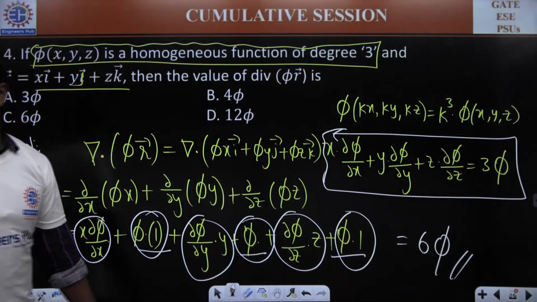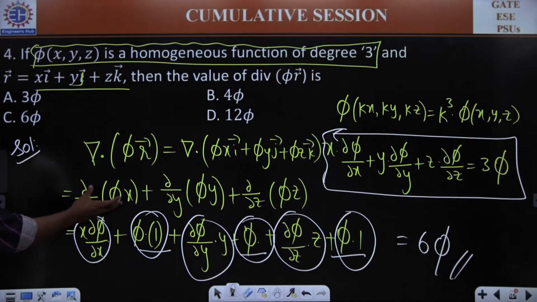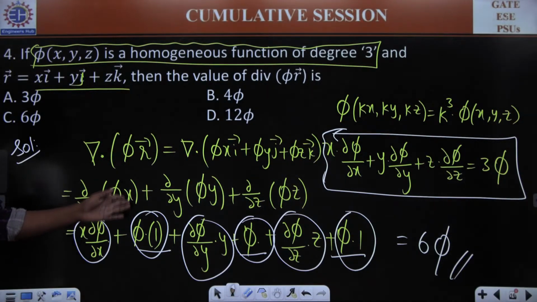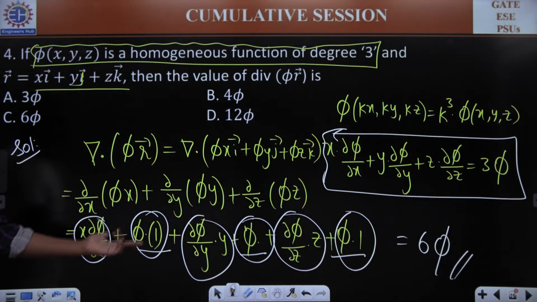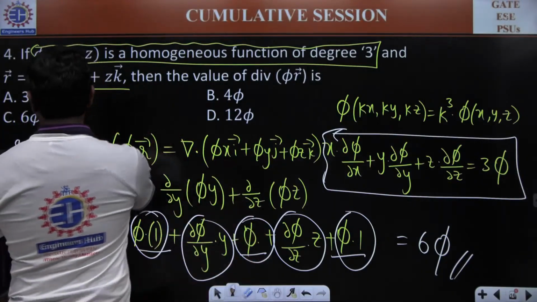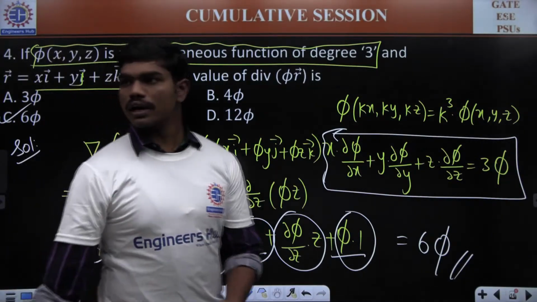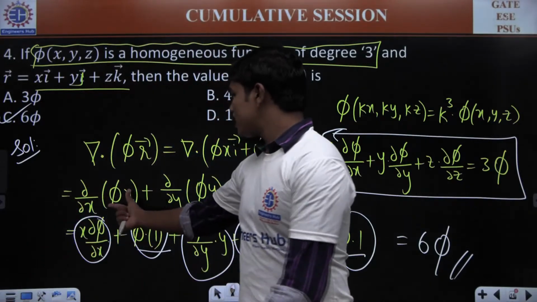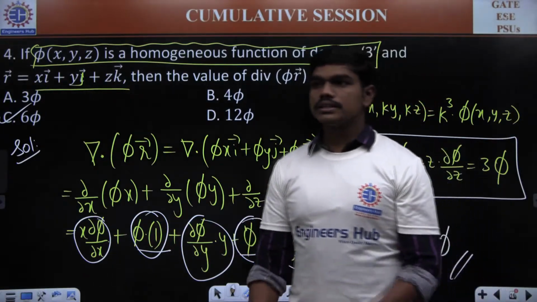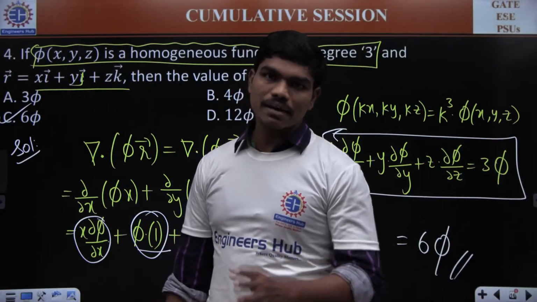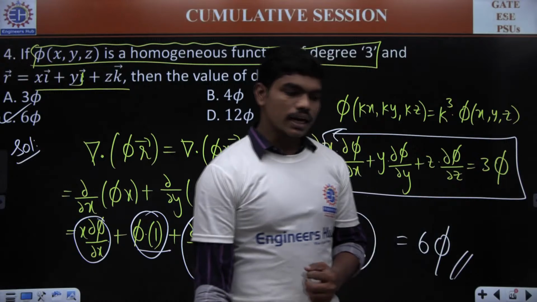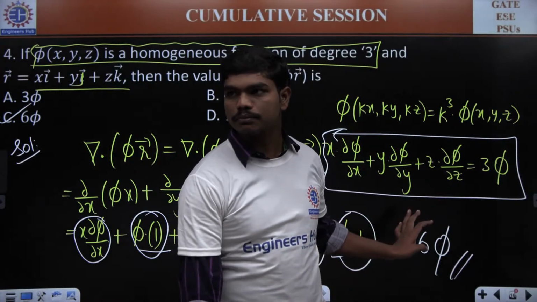Look, this is nothing but a simple differentiation which you could see clearly. If these two are functions of x, then whenever you are differentiating partially, we'll be having dou phi by dou x into x plus phi into dou x by dou x, which is 1. Similarly, the same holds for the other two terms as well. So 6 phi is the total answer. Can you all understand how the differentiation of dou by dou x of phi x, dou by dou y of phi y and dou by dou z of phi z looks something like this? Is this clear to all of you? We are just differentiating partially with respect to x. That's it. Can you all understand how this is 6 times phi?